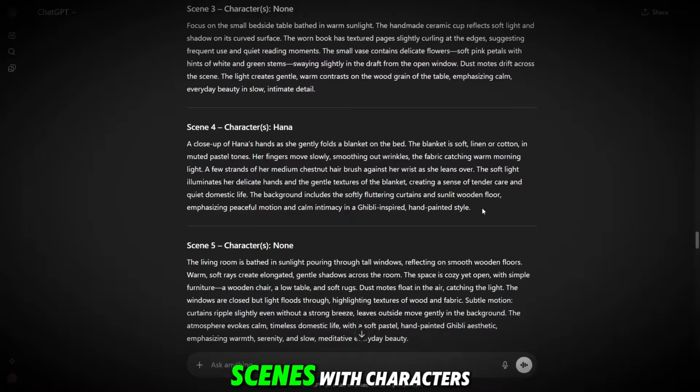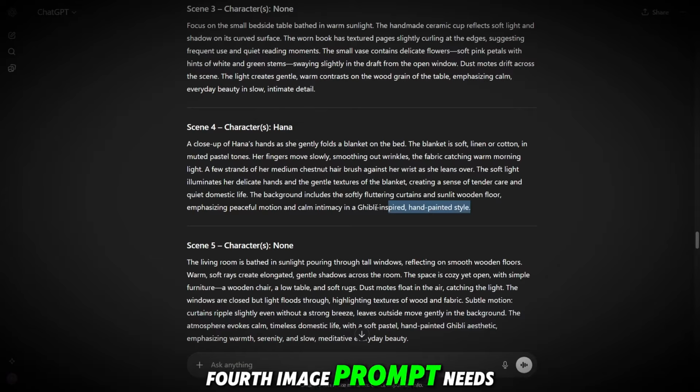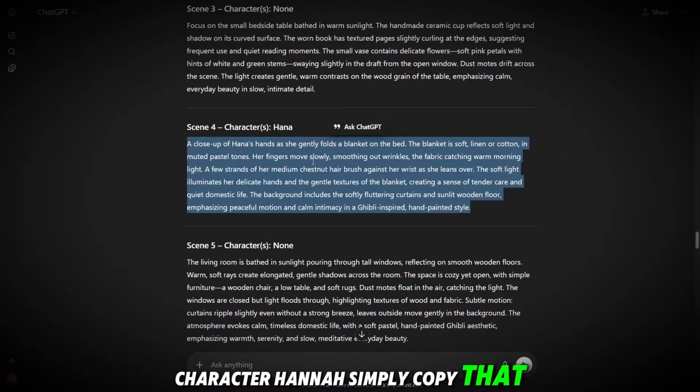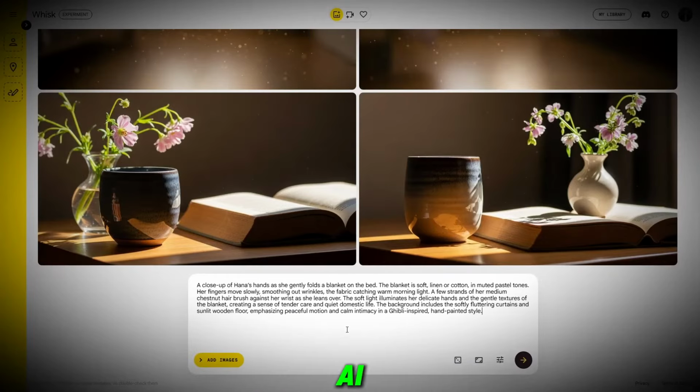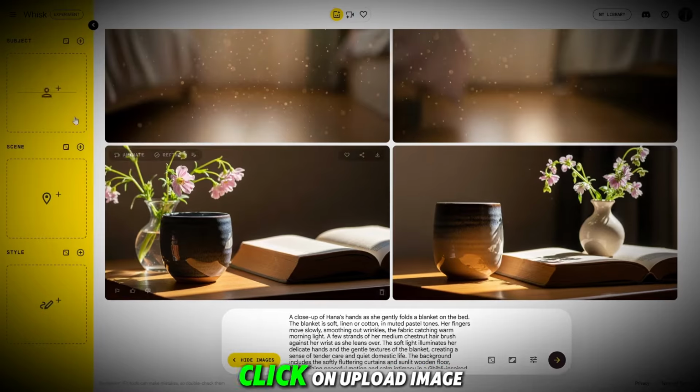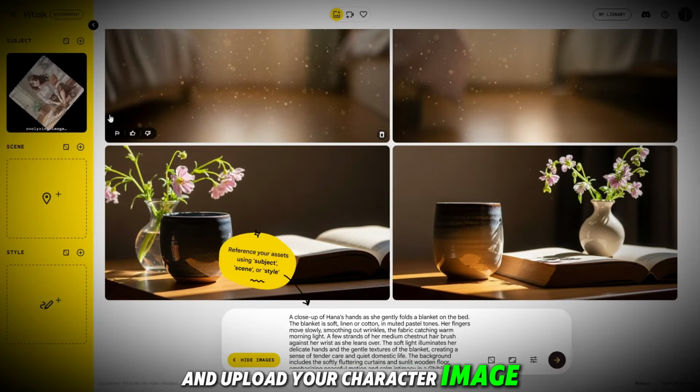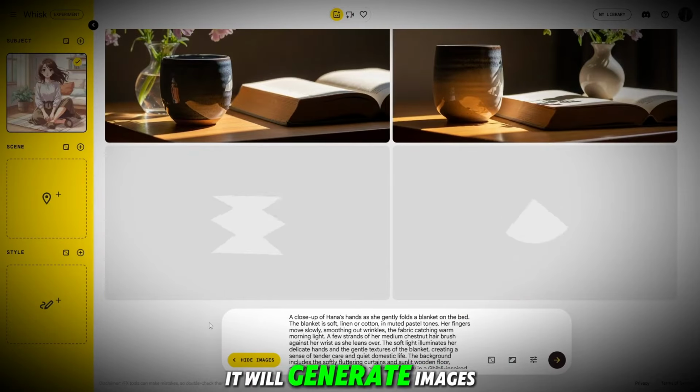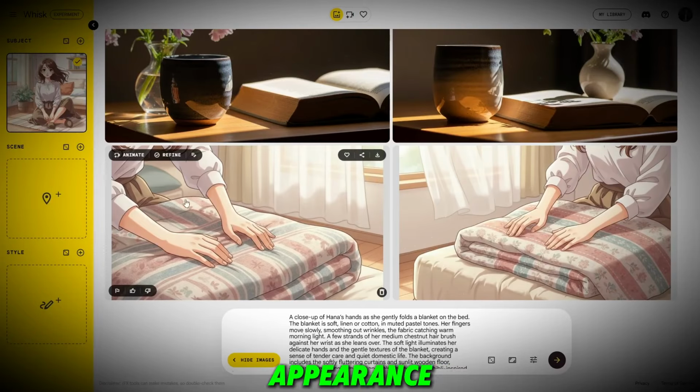Now we need to generate scenes with characters. For example, ChatGPT tells us that the fourth image prompt needs character Hannah. Simply copy that entire prompt and paste it into Whisk AI. Then click on Add Images, click on Upload Image, and upload your character image. Once uploaded, click Next. It will generate images where the character's face and appearance remain the same.